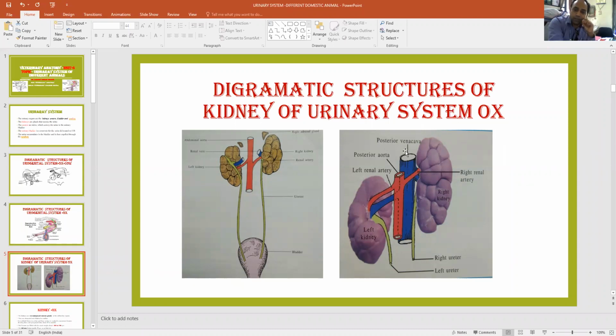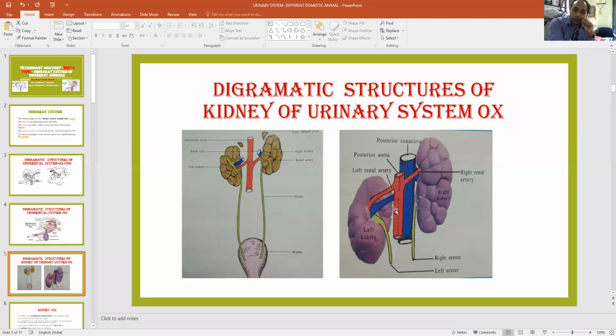So this is the right kidney and this is the left kidney. You see the position. This is towards the anterior part, towards the head, and this is towards the tail. When we see the positions, the right kidney is somewhat cranial to this one. This kidney is supplied by the vena cava as well as the aorta.